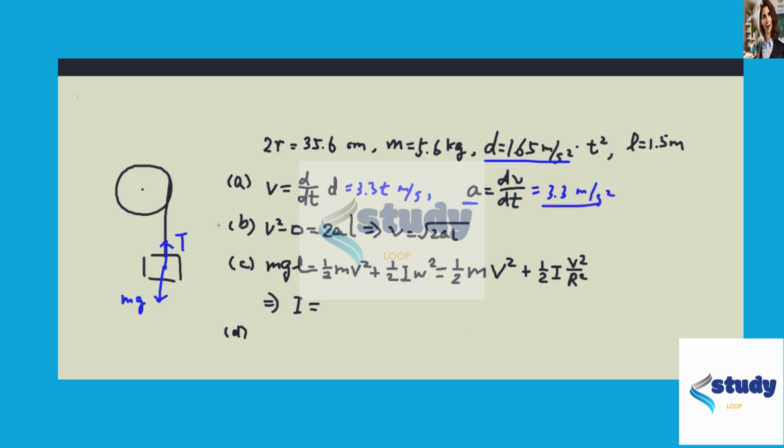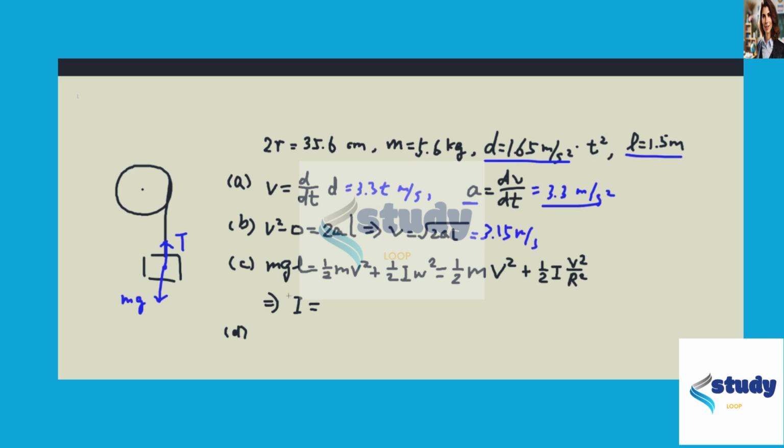Okay. For part B, we want to find the final velocity when the distance is 1.5 meters. So we use the relationship v final squared minus v initial squared equals 2al. The initial velocity is 0, so we can directly solve for v to be the square root of 2al. Plugging in the numbers for a and l, we find this v to be 3.15 meters per second.